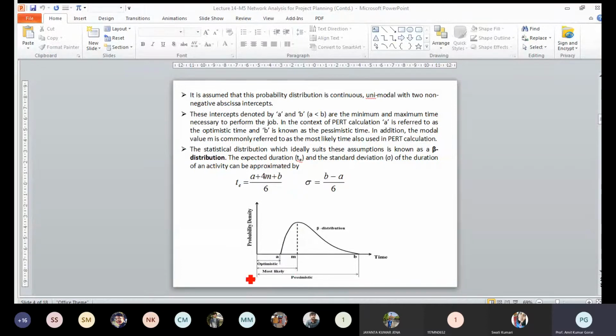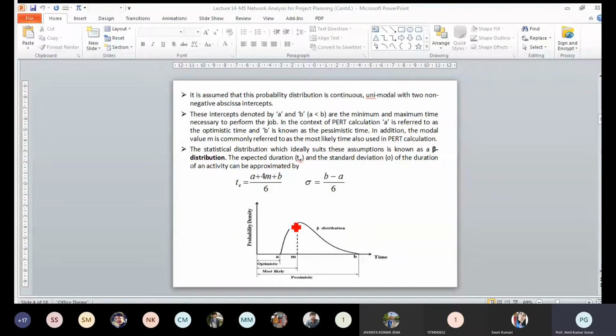Here A represents the optimistic time. That means if every condition is favorable, the minimum time required to complete a task is A. B represents the pessimistic time: if everything is worse and nothing is favorable during the working conditions, then in the worst case the particular task can be completed in time B. And M is the most likely completion time.